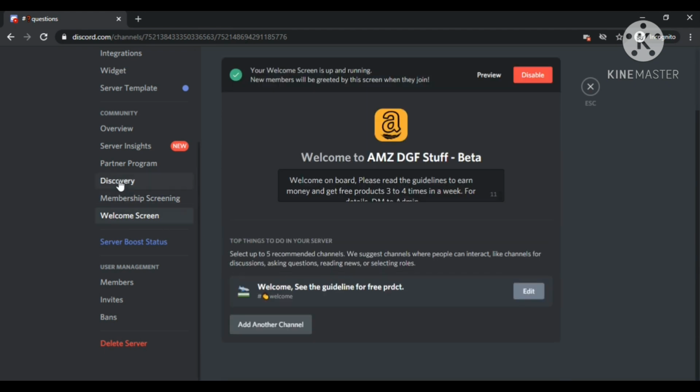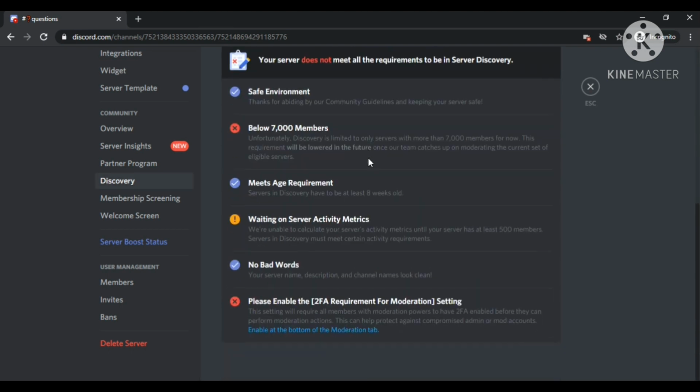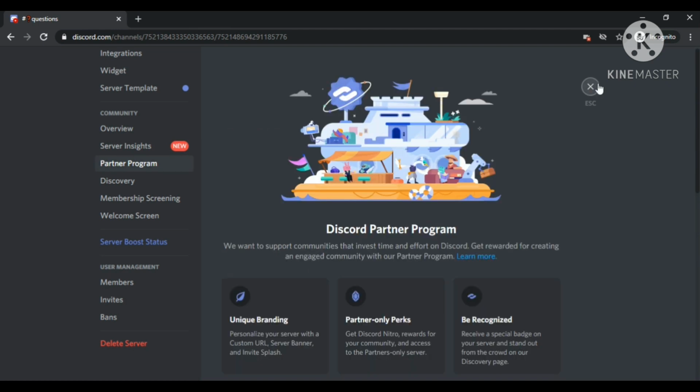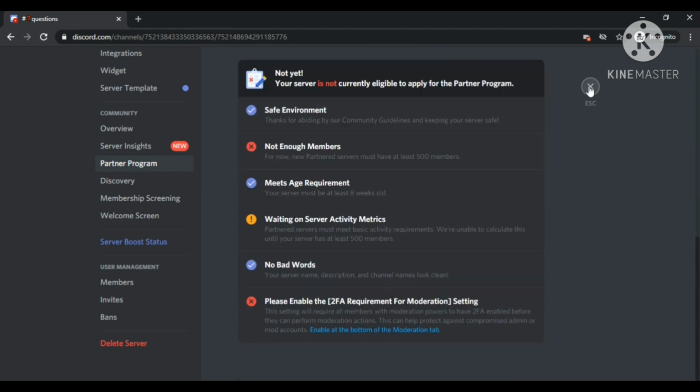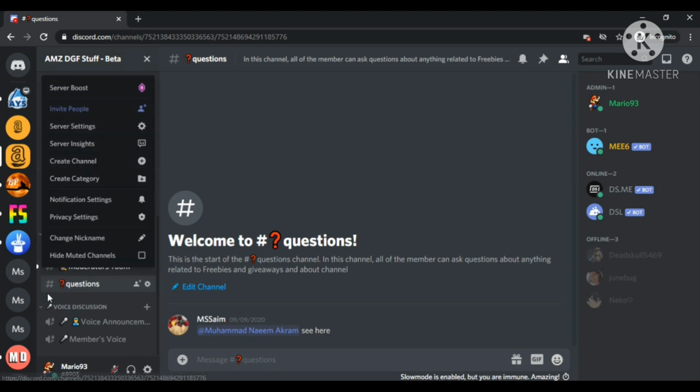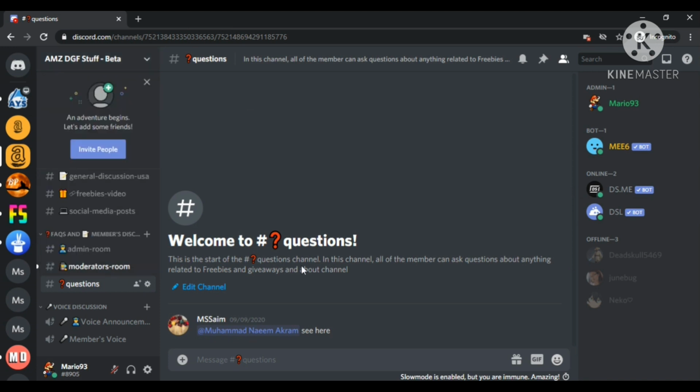If a user joins your server with the link, it will automatically appear on the welcome screen and they get the welcome text. It is a partner program, but it needs some subscriptions, so that's why we didn't enroll any partnership in this server. It still needs two-factor authentication. Here are all of the details and options, and we will discuss them later in this series.